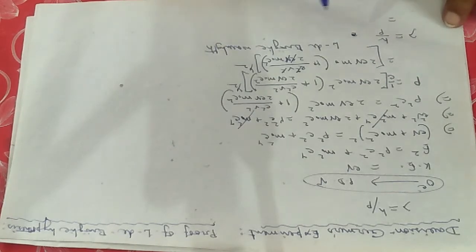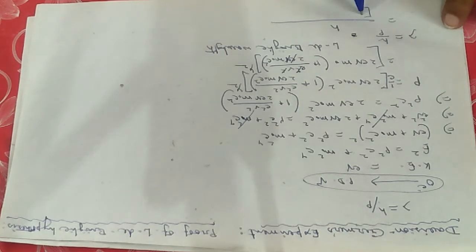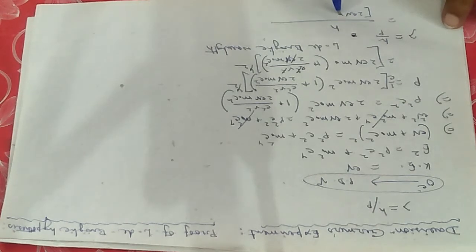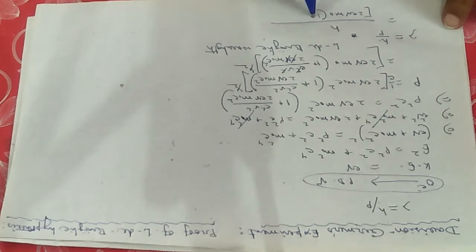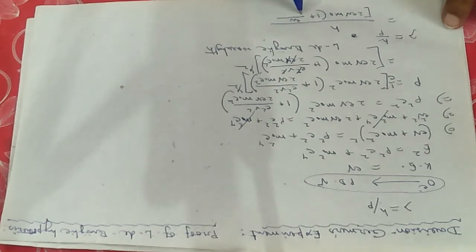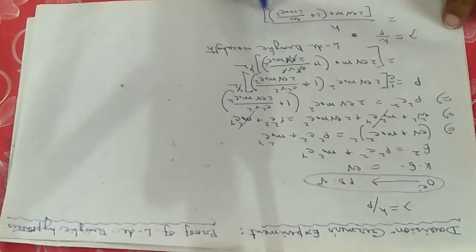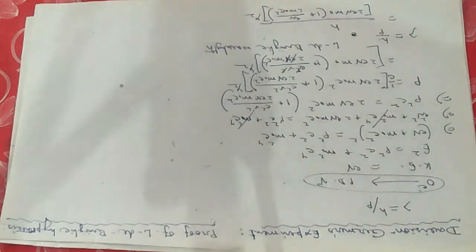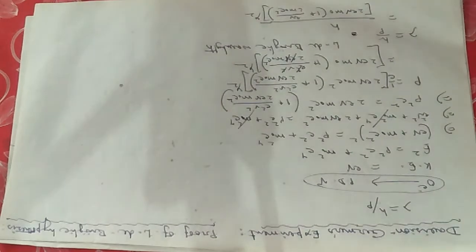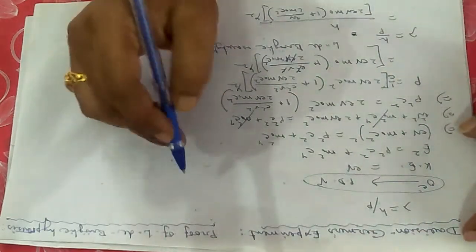That means h divided by the square root of twice eV m0, then 1 plus eV by twice m0 c square, whole to the power half.